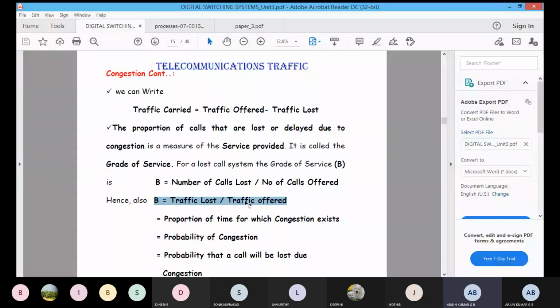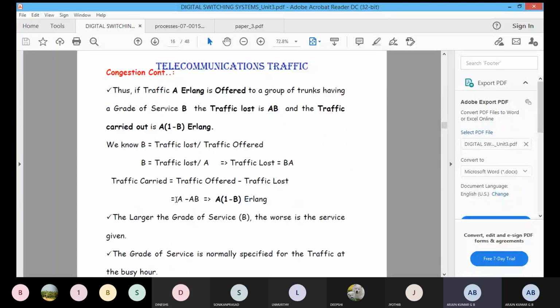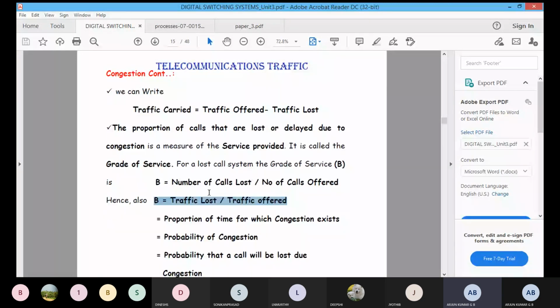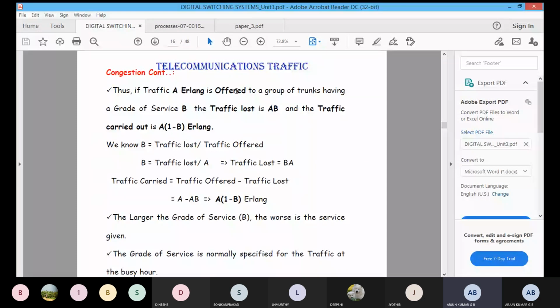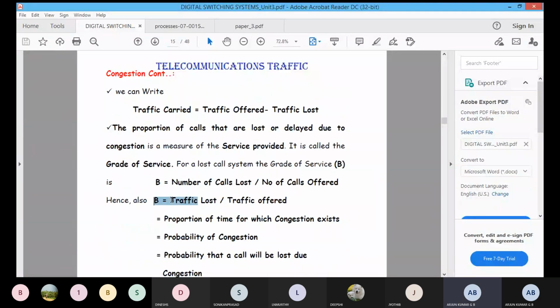You take this to the other side, this is the numerator, you can take it to the RHS side. Then A into B is equal to traffic loss. The total traffic loss is A into B. Traffic offered is represented by A, initially we know that A is equal to CH by T. The total traffic offered in a particular local exchange is represented by A, and the grade of service is represented by B. Using this equation, we can easily calculate the traffic loss.